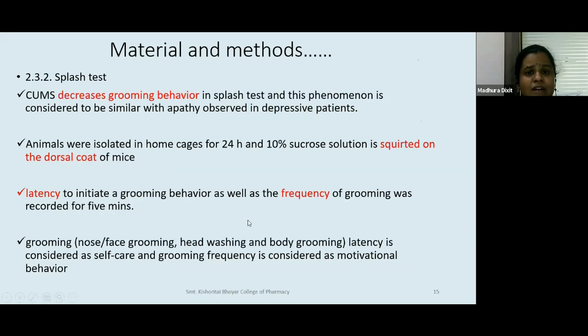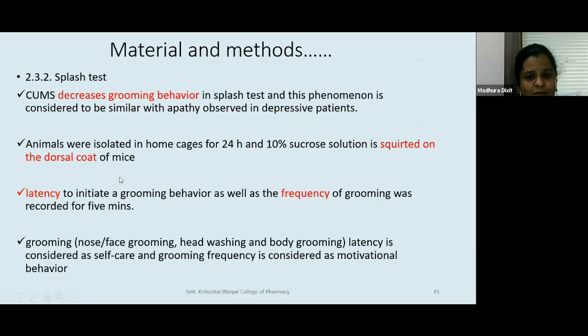Then next is the splash test. This is again a very interesting test where it is considered to be a marker of grooming behavior or self motivation. Here what you do is animals were isolated in home cages for 24 hours and 10% sucrose solution was squirted on the dorsal coat. Means by an injection or by a syringe you put 10% sucrose solution on the mice.